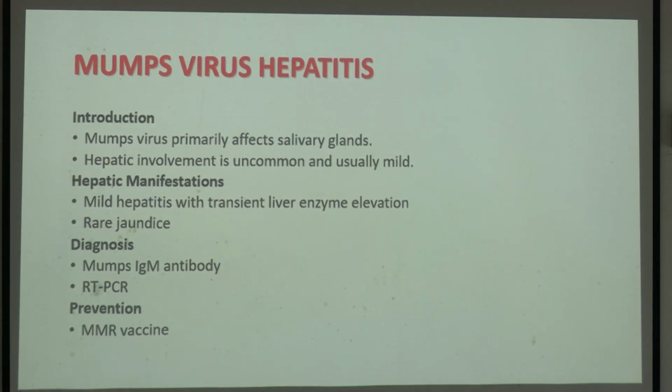Mumps virus. Where does mumps occur? Salivary gland. Right? Have you ever seen mumps? So it involves the salivary gland primarily, but if hepatitis occurs, it is more or less very transient and a mild form of hepatitis. Mumps again, prevention is the MMR vaccine, and you can do a PCR or an IgM antibody.